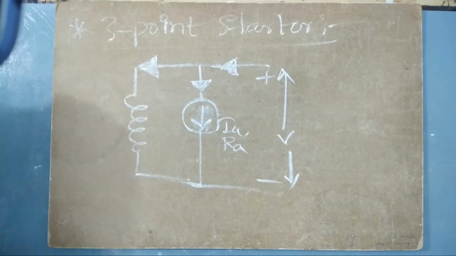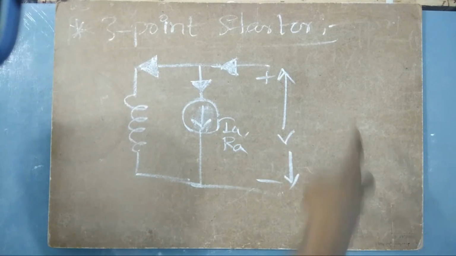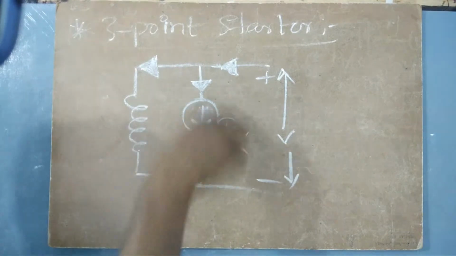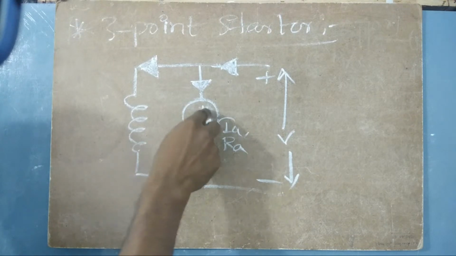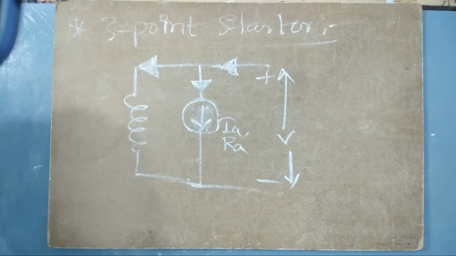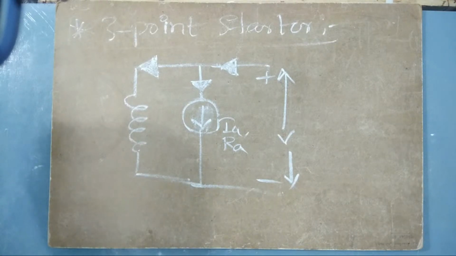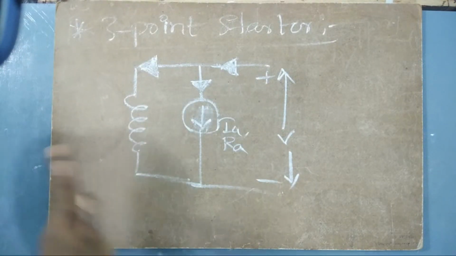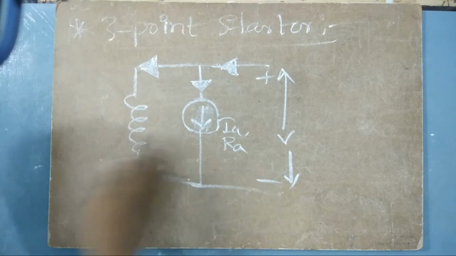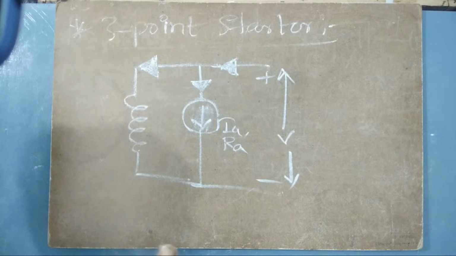So obviously we can come to one conclusion that as soon as the voltage is given, or the machine is fed with some supply, it won't rotate at its maximum speed. It has to start from 0 speed and then rotate at maybe 1500 RPM or whatever speed it is. As soon as the supply is given, the armature will be at rest. After some time, it will attain its maximum speed, right? So at this start, there will not be any kind of back EMF produced. Understand it very clearly.